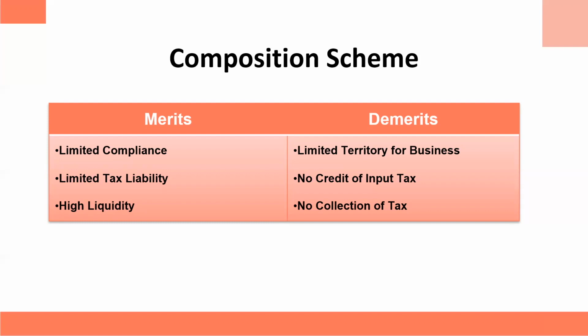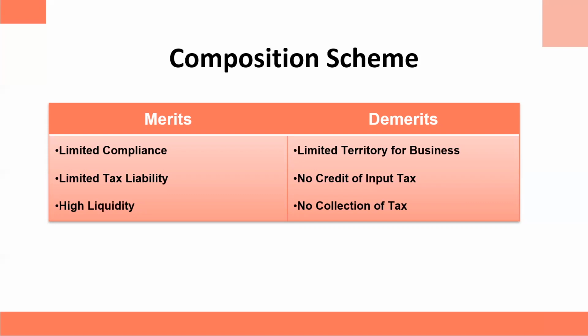Unlike regular taxpayers, taxpayers under composition scheme will be liable to pay taxes at a lower rate, resulting in a lesser chunk of their working capital. So high liquidity would be there.